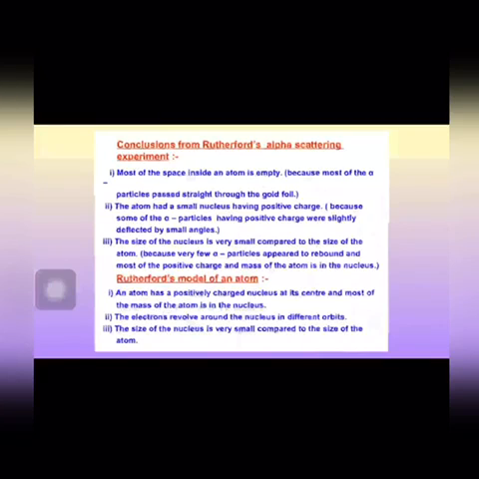The second feature was that the electrons revolve around the nucleus in different orbits. He also told about the position of electrons, that electrons are basically revolving around the nucleus in well defined orbits. And the third is that the size of the nucleus is very small as compared to the size of the atom. The size of the nucleus is of course very small because it resides inside an atom.